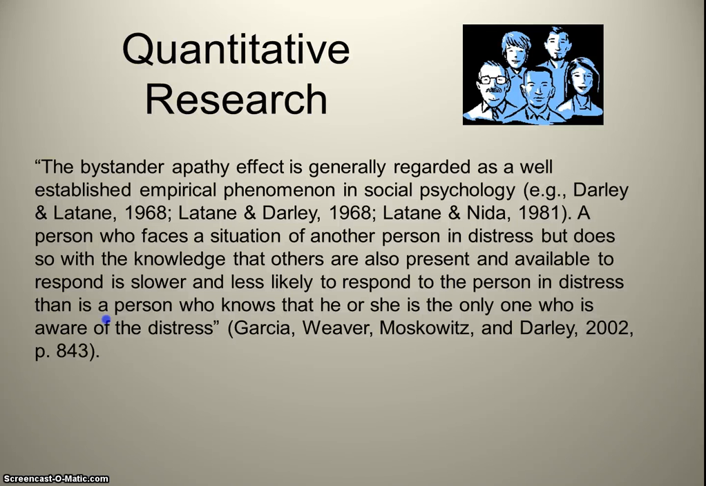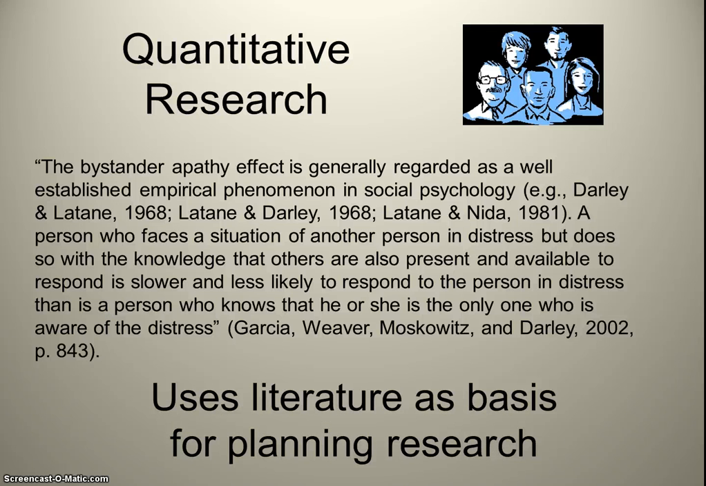Quantitative research starts with a literature review. In this example here, you can see that the authors Garcia, Weaver, Moskowitz, and Darley cite other research done by other people about bystander apathy. This gives credence to the research that's going to be done. It also shares what was done in the past. So it kind of builds a story towards why we're doing the research we're doing now.